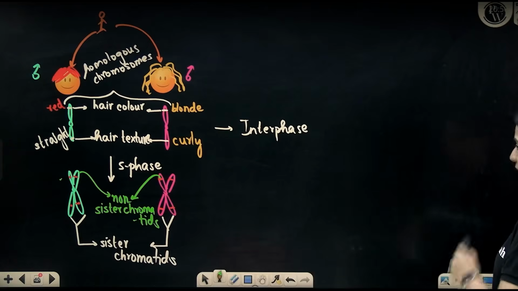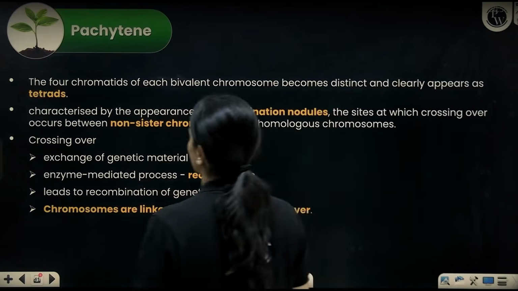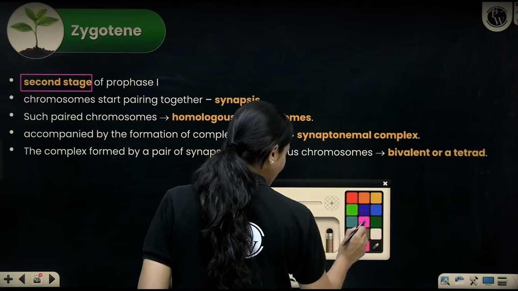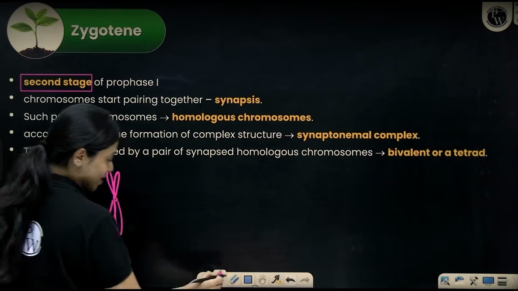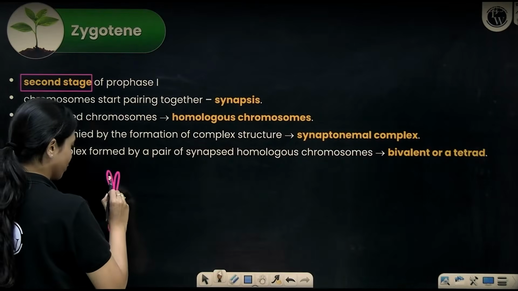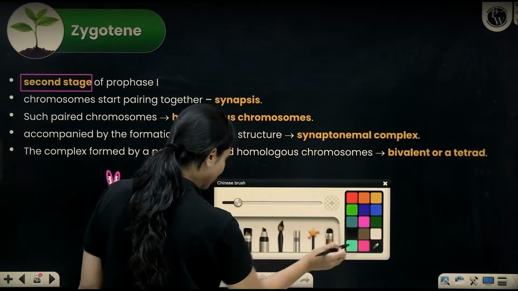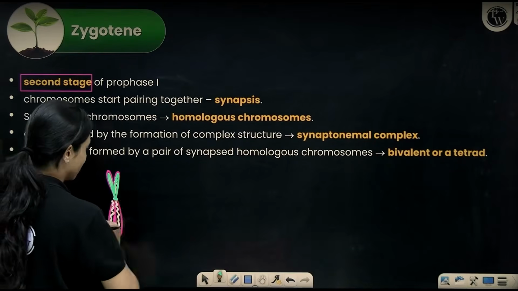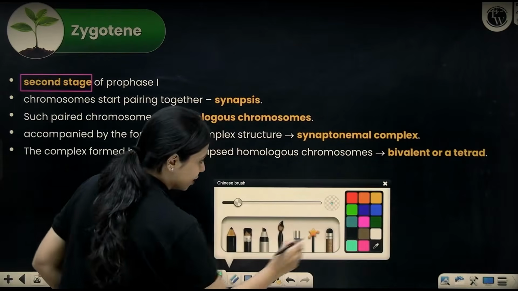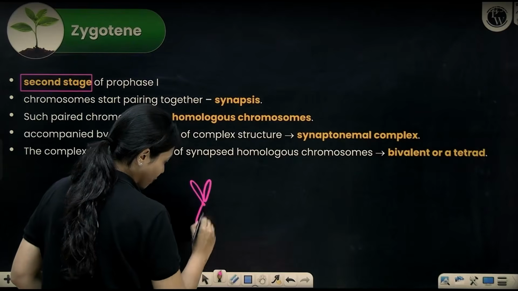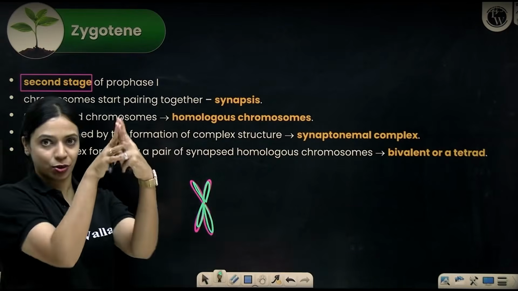Okay, so what happens during packaging is the chromosomes, zygotene, we were in zygotene only, no? The homologous chromosomes will pair like this. If this is one maternal chromosome, on top of this, there will be a synaptonemal complex, a sort of glue that forms, and that particular glue will keep the two chromosomes attached to each other. I don't know how to show it in 3D. Assume that this is one chromosome, this is the other chromosome. It's attached to each other like this.